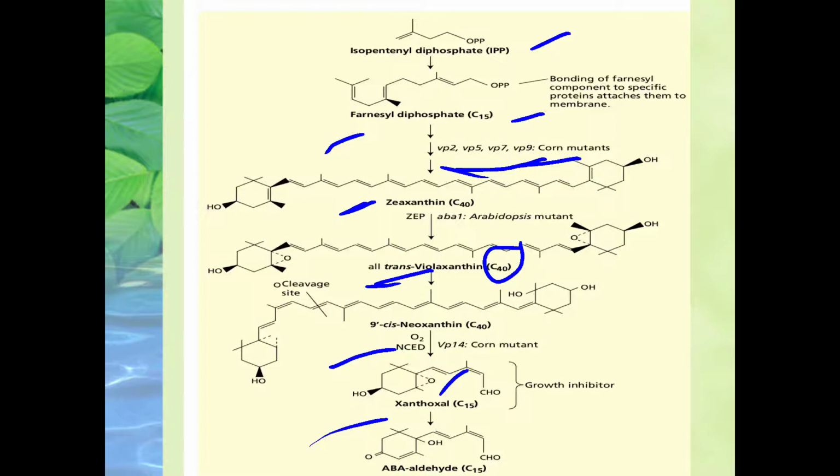From xanthoxin it has to be converted into another form, because here an oxygen was attached earlier. Now by means of a dehydrogenation reaction, there is an attachment of hydrogen upon this oxygen, plus there is a removal of hydrogen from the third carbon, and they form a ketone. And here where we had oxygen, hydrogen attachment will occur, and they will form the aldehydic form of abscisic acid, which is termed abscisic acid aldehyde. Clear?